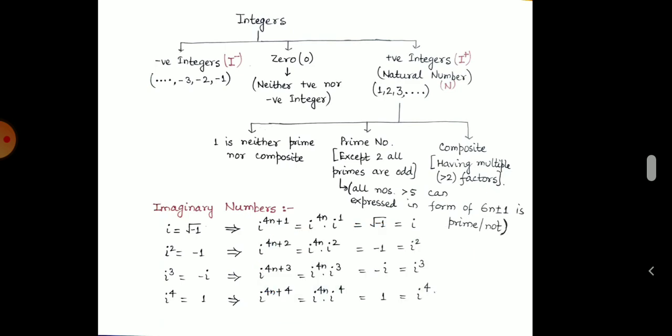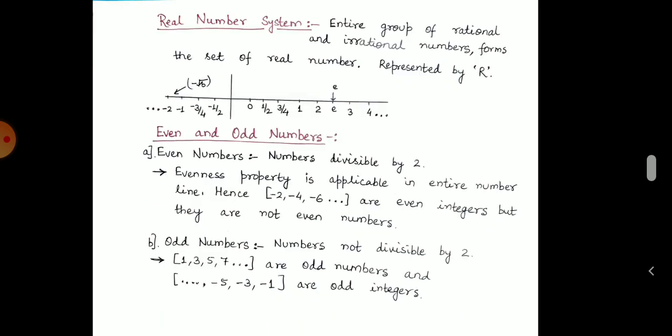After this we will see about the real number system. So here we will discuss the number line. All the rational and irrational numbers drawn on a number line will be known as the real number line or real number system.